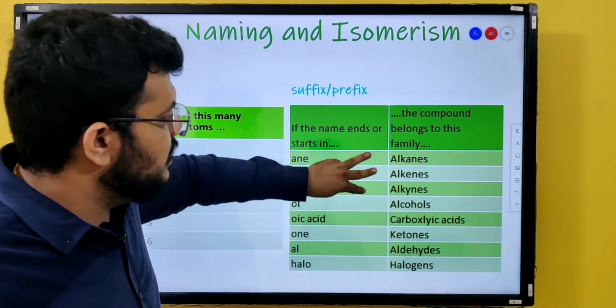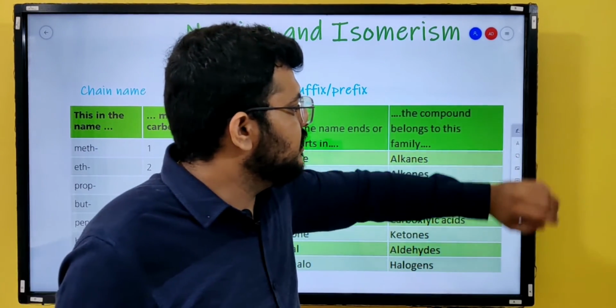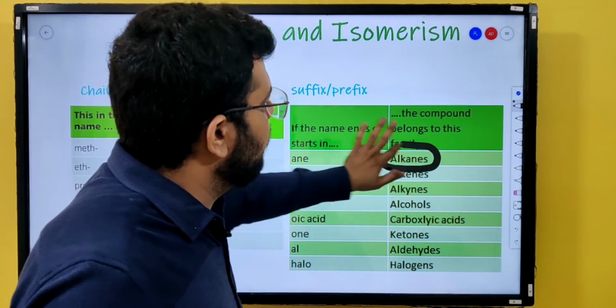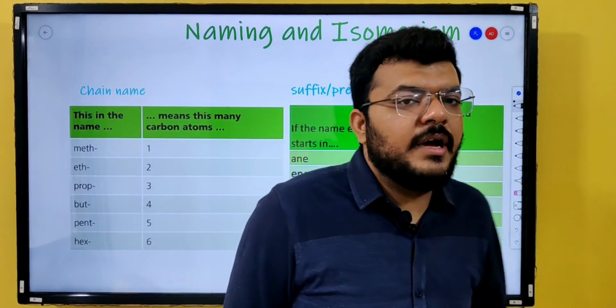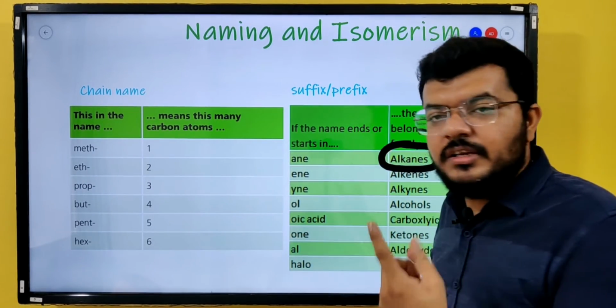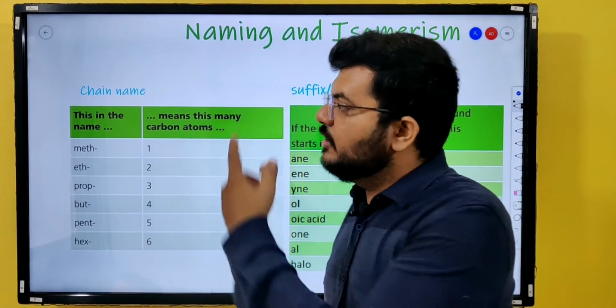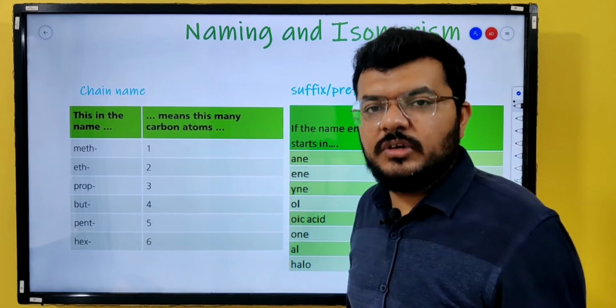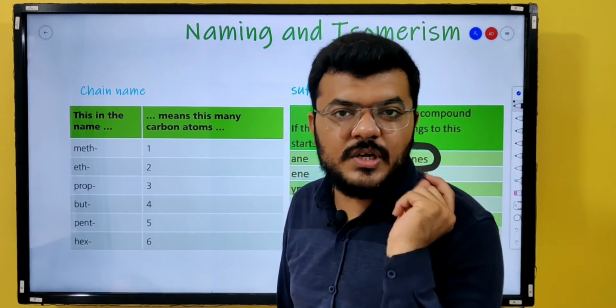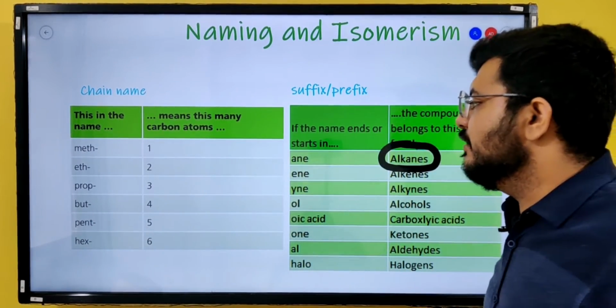So the first three are names of homologous series, right? If you notice, ane is for alkane, right? So if my hydrocarbon has one carbon in it, the one that we drew, CH4, right? We have just discussed. What will be the name of this? Meth, because it has one carbon and the name should end with ane.